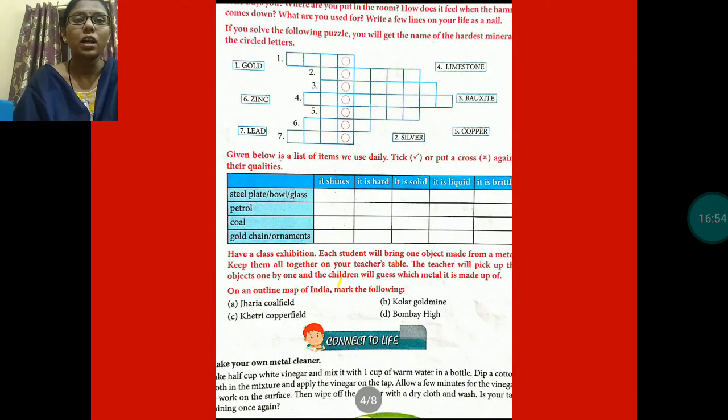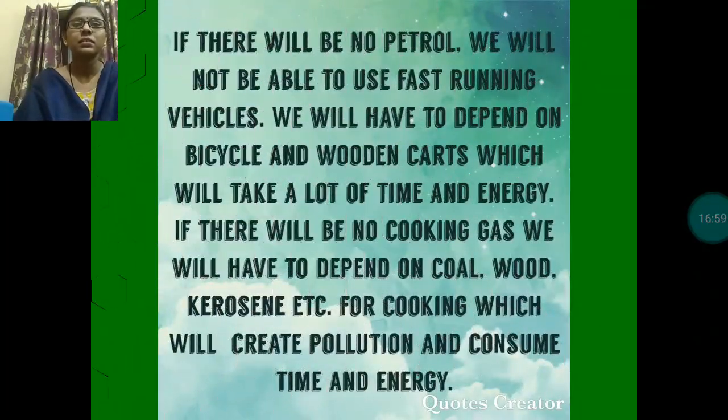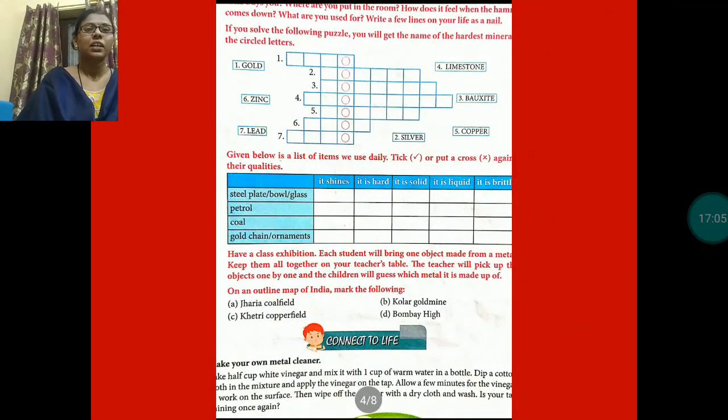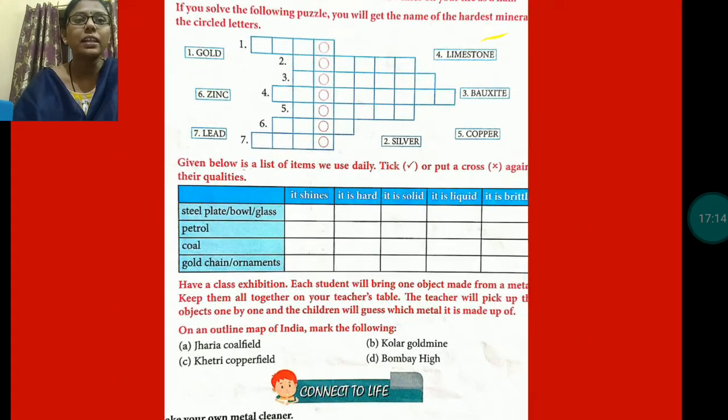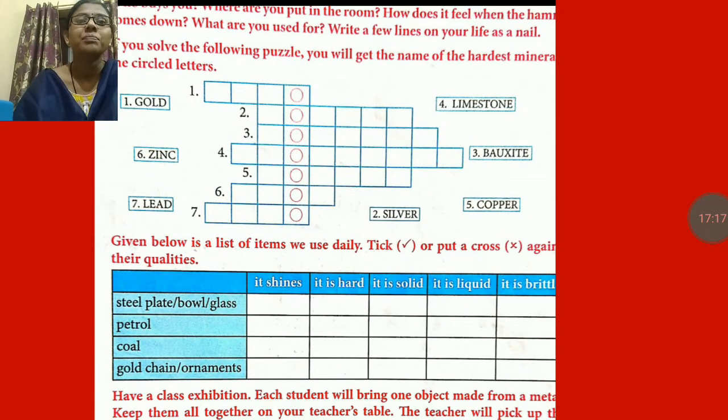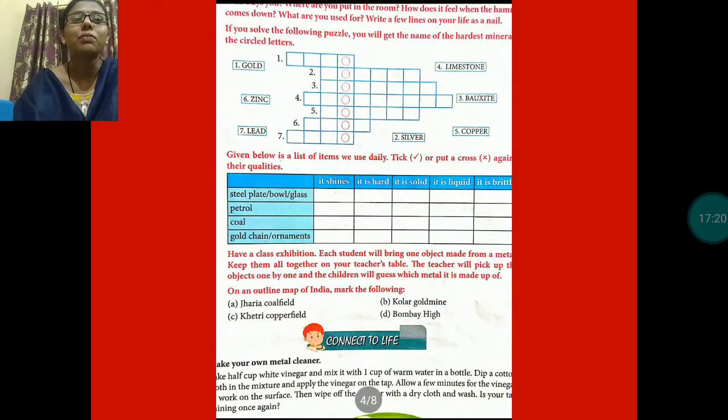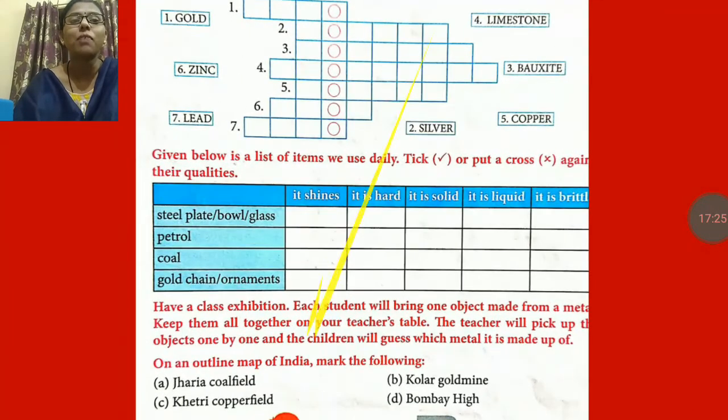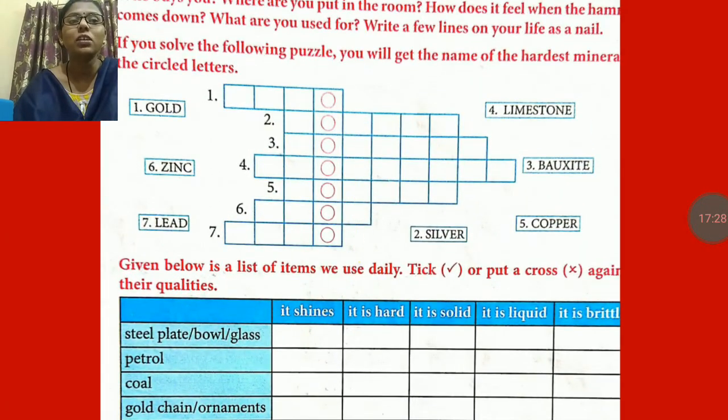Now come to page number 87. On page 87, one puzzle is given. If you solve this puzzle, you will get the name of the hardest mineral in the circle. My dear, which is the hardest mineral? I think you all know the name of the hardest mineral, so there is no need of a puzzle, I think. But let us see what comes as your answer.